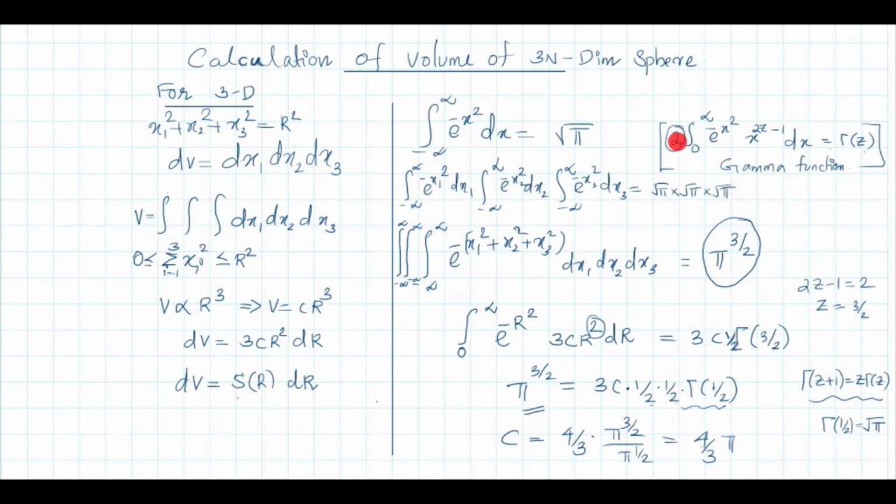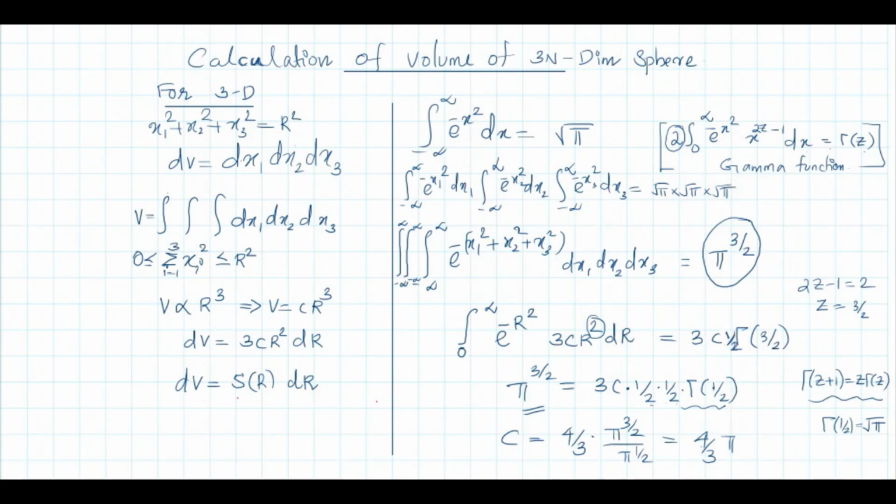a difference of 2. There is a 2 in the definition, here there is no 2, so you have to divide it by 2. That is, the right hand side is 3c into half gamma 3 by 2. But this is a standard expression: gamma z plus 1 is z gamma z. So gamma 3 by 2 is half gamma half.